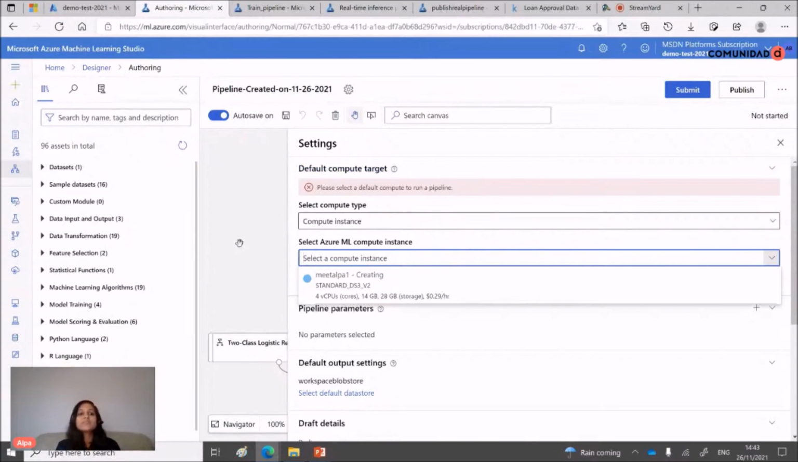So this is a very, very basic demo of how you can create your first pipeline using the Azure Machine Learning Designer. So let's keep waiting here.